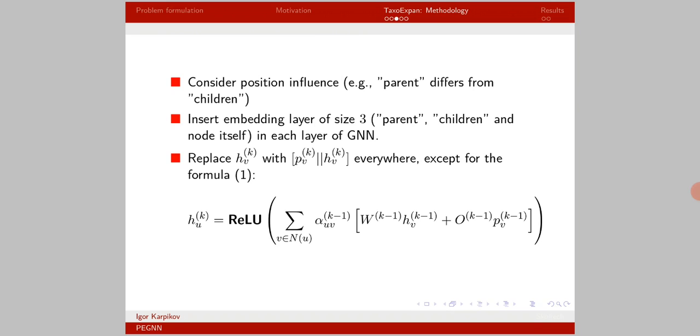In standard GNN, we do not model the influence of the relative position directly. However, it may be the case that, for instance, a parent of the node may have different contribution compared to the child. In order to capture this influence, it is proposed to add learnable position embedding layer in each GNN layer and augment a node representation with the position representation. In my project, I consider three possible positions: a parent, a child, and the node itself. The main aggregation formula of GNN will then be rewritten as shown on the slide.